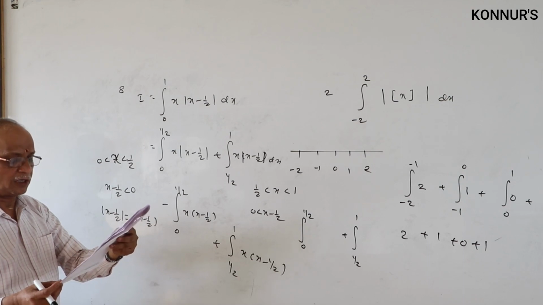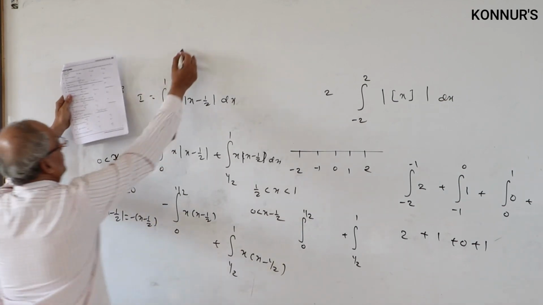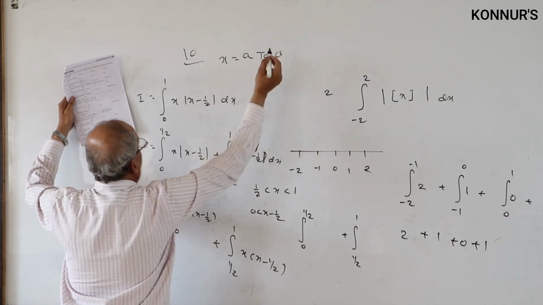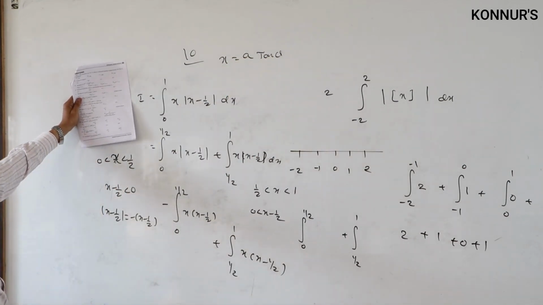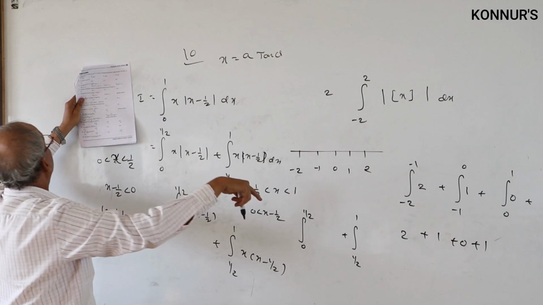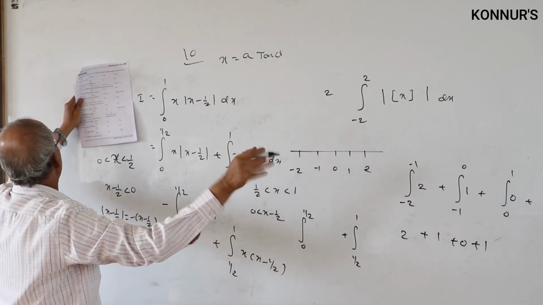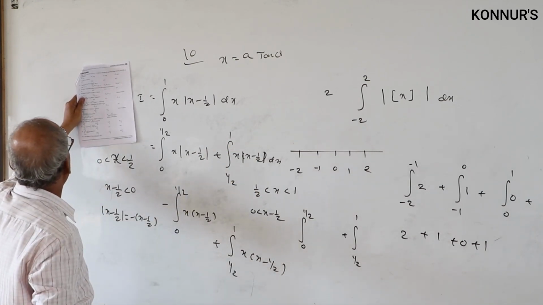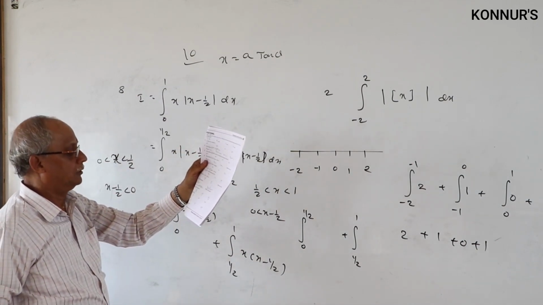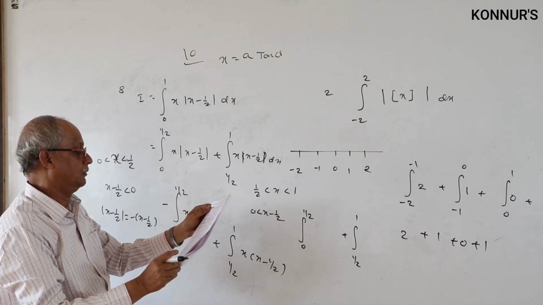Then next, the 9th is already over, indefinite. 10th, x equal to a tan theta. For the 10th problem, substitute x is a tan theta. You will get the second step answer. Then 1 by e to e square. Break the interval. 11th problem, 1 by e to e to e square. Apply the substitution method. Right? 1 by tan cube. This is possible. Okay.